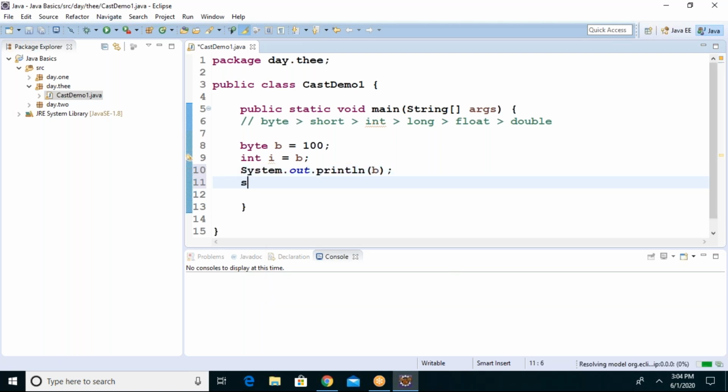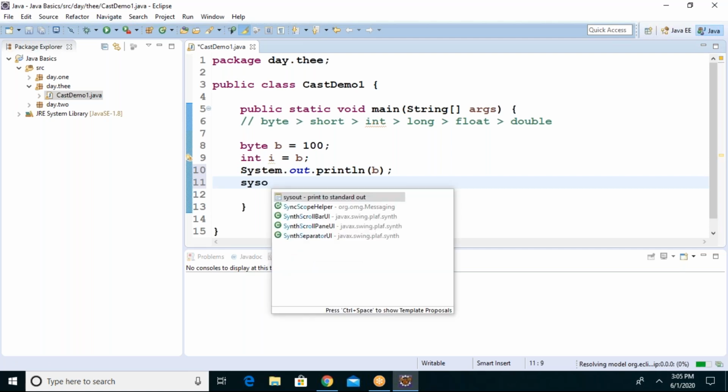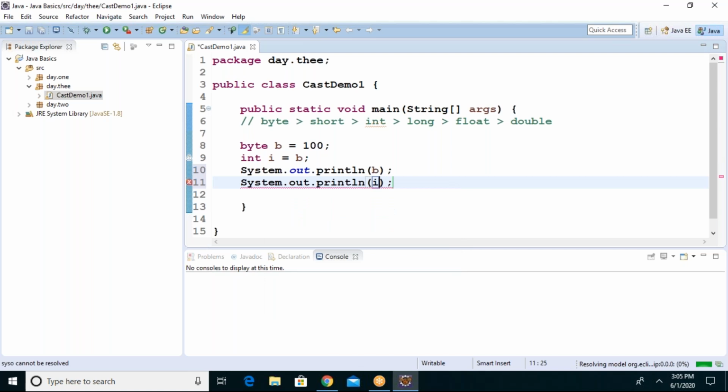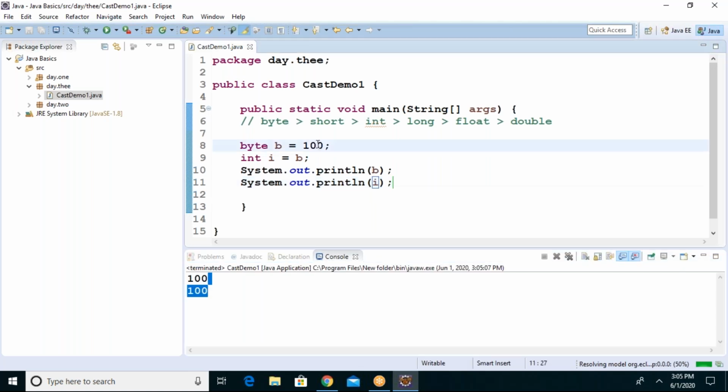Now if I print the b value and the i value, both will be printed successfully. Look at it, 100, 100.